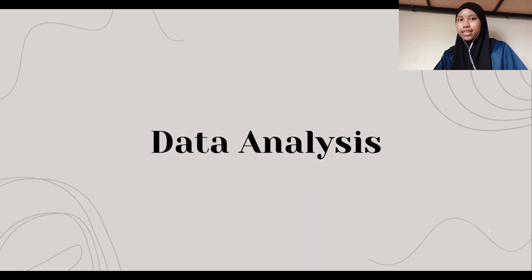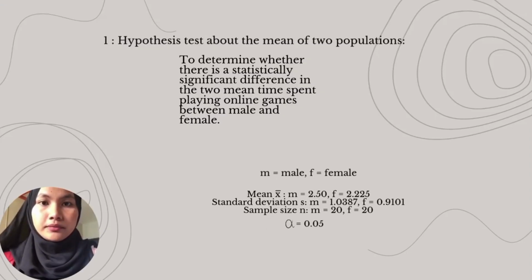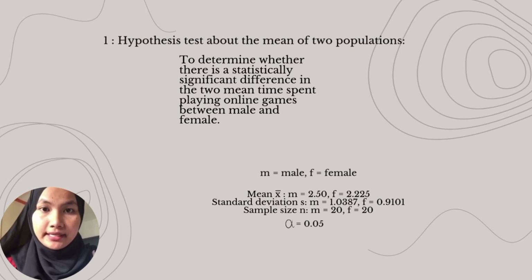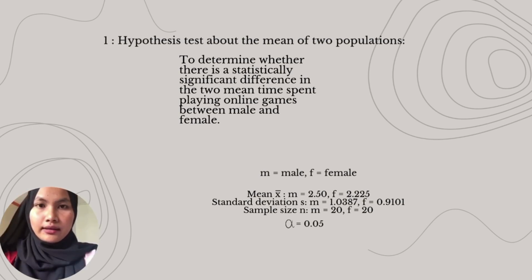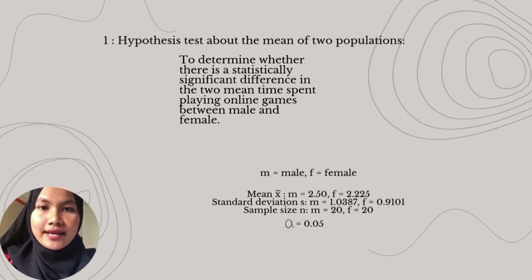Next for data analysis. We perform a hypothesis test on the means of 2 populations to determine whether there is a statistically significant difference in the average time spent playing online games between male and female. In our analysis, we apply a hypothesis test for the difference between 2 population means suitable for small and independent samples with unequal standard deviation. To start, we calculate the mean and standard deviation for male and female.